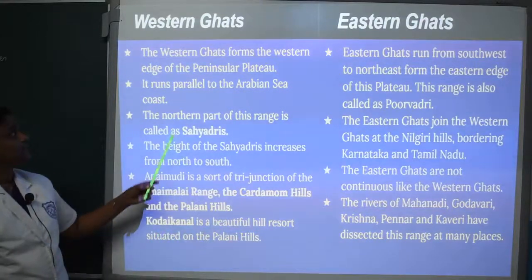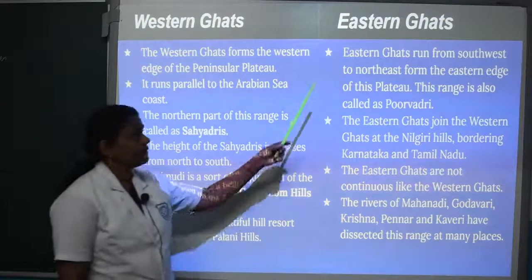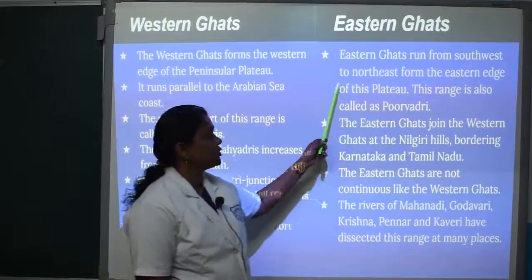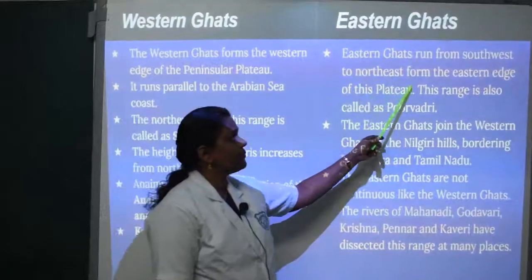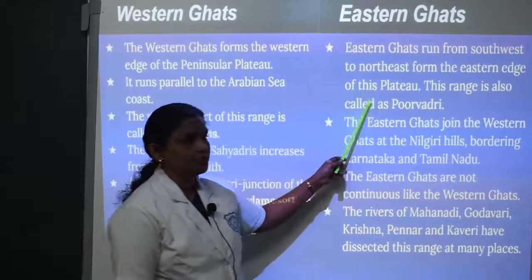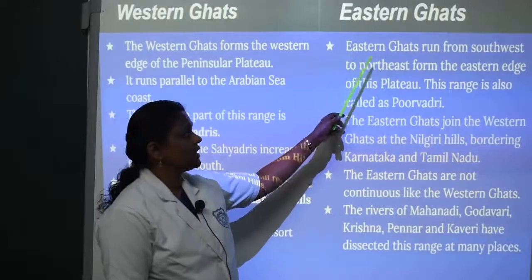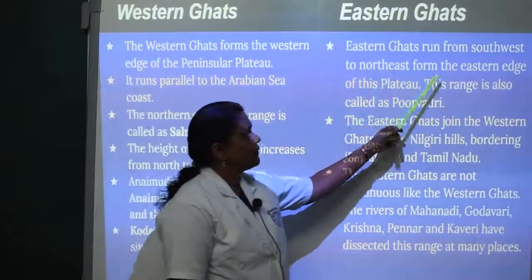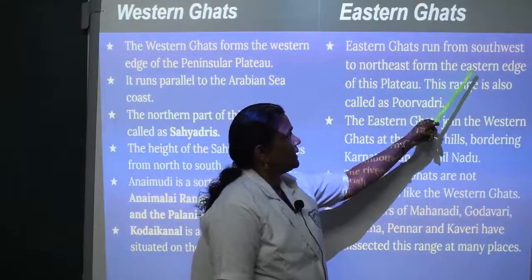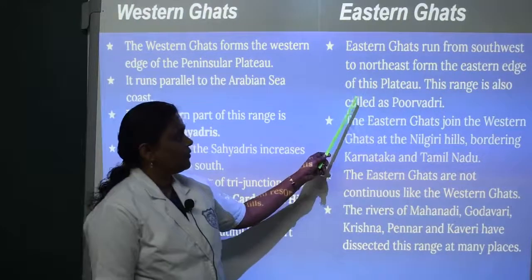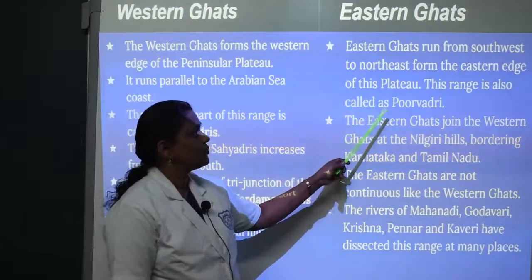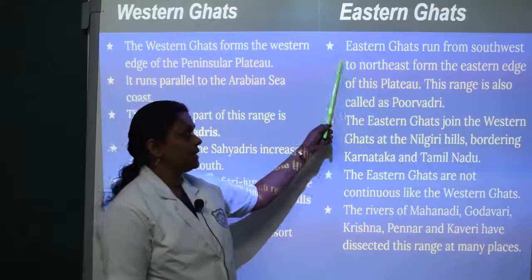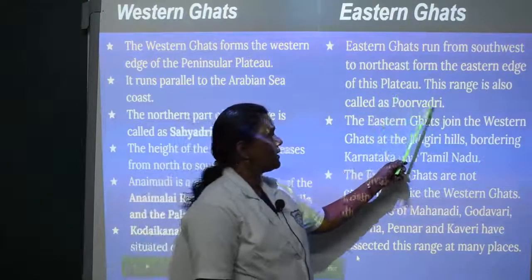the Palani Hills. Next we can see the Eastern Ghats. Eastern Ghats run from southwest to northeast and form the eastern edge of this plateau. This region is also called Purvadri. So what is the other name of the Eastern Ghats? The other name is Purvadri.